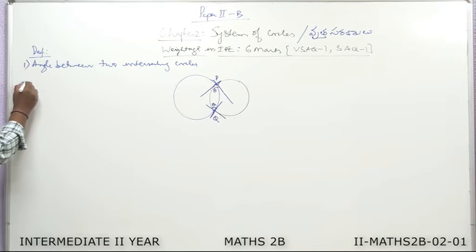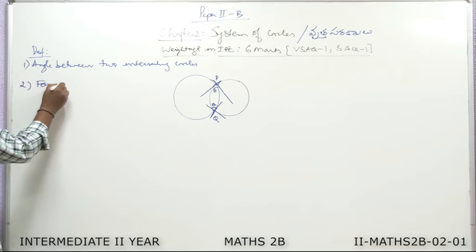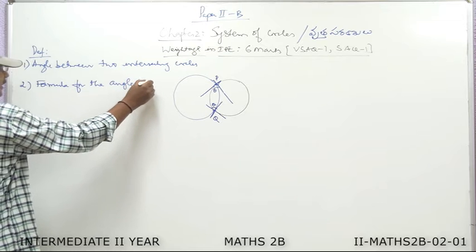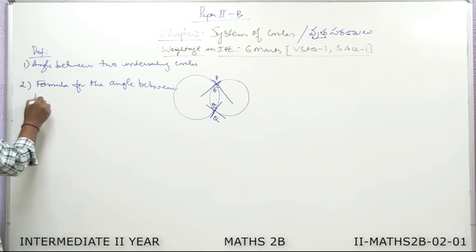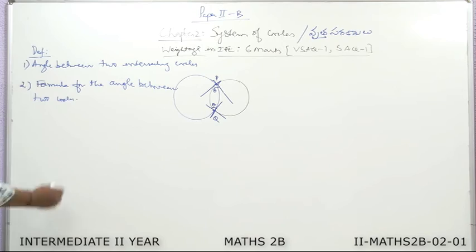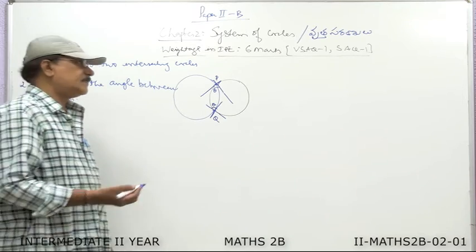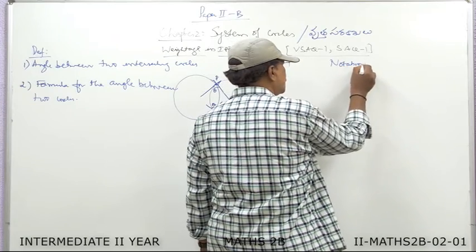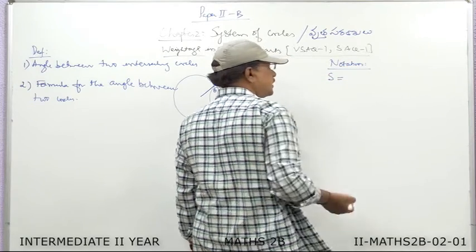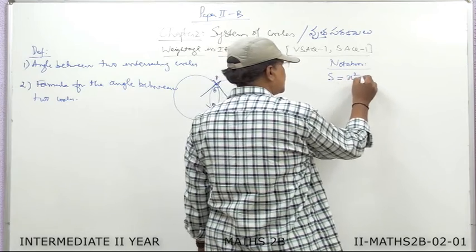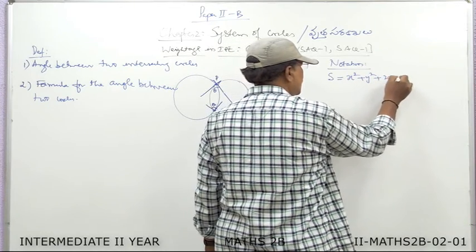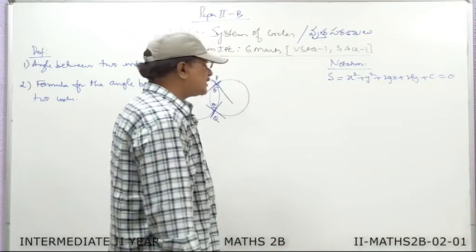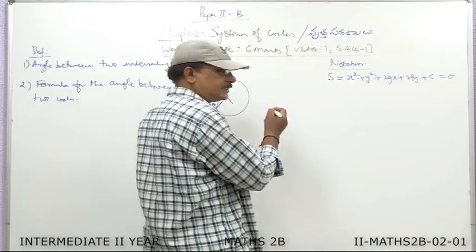Now let us take the formula for the angle between two circles. Before I write the formula, first of all I introduce the notation for two circles in this chapter. You already know any circle is denoted by S, that is x square plus y square plus 2gx plus 2fy plus c is equal to 0. I take it as the first circle. Suppose you want to write the second circle.